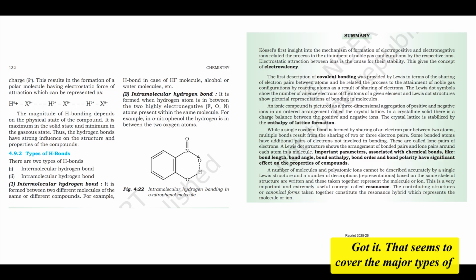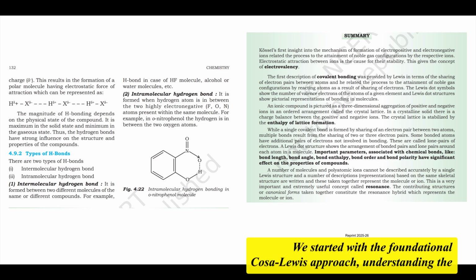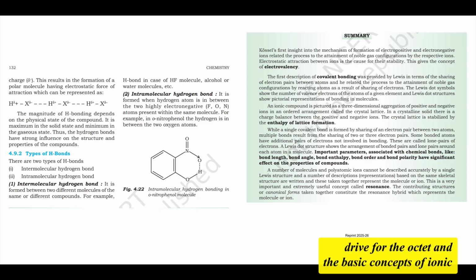Got it. That seems to cover the major types of bonding and interactions we needed to discuss. Indeed. So let's quickly recap this deep dive into chemical bonding and molecular structure. We started with the foundational Kössel-Lewis approach, understanding the drive for the octet and the basic concepts of ionic electron transfer and covalent electron sharing bonds. We learned the systematic way to draw Lewis dot structures and the utility of formal charges in evaluating them. And critically, the limitations of the octet rule, incomplete octets, odd electron molecules, and expanded octets.